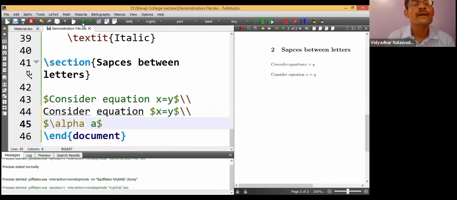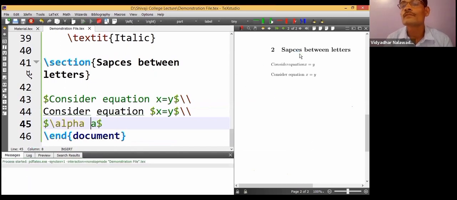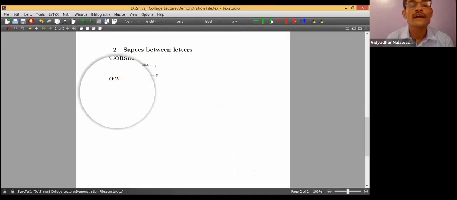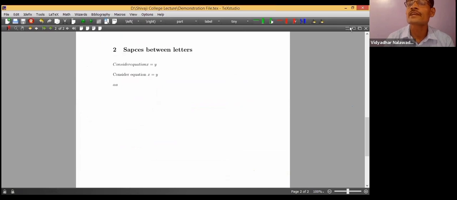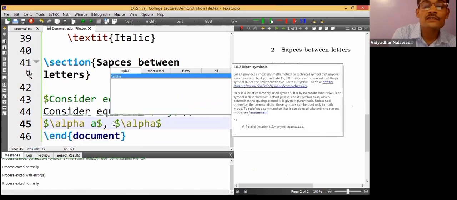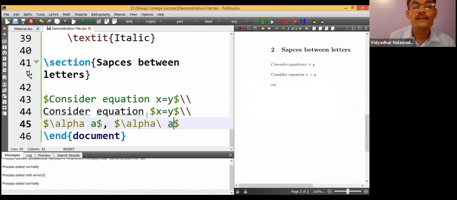So if I put a space over here and compile it, you see alpha A appears, with no space in between alpha and A. If we want to give space over there, we must use backslash space A. Backslash space is the command for giving space.